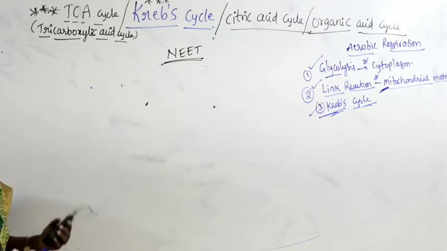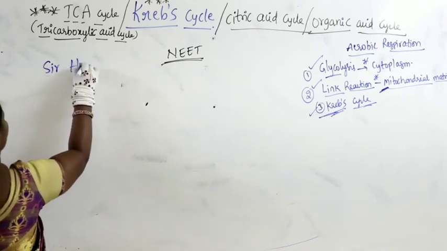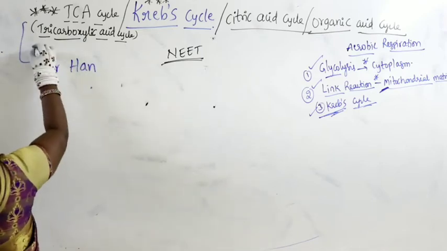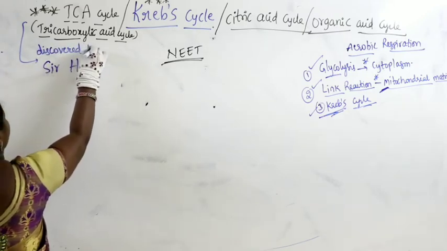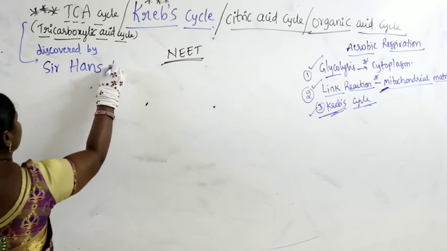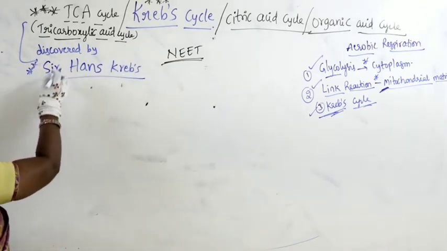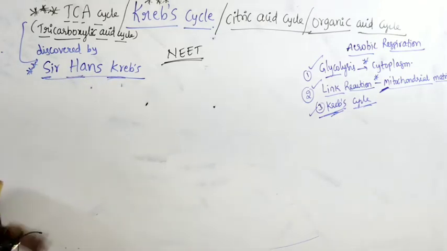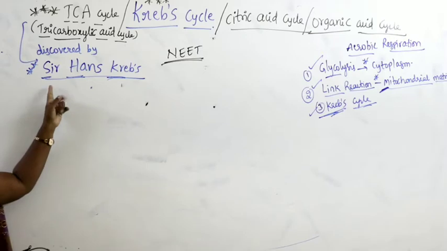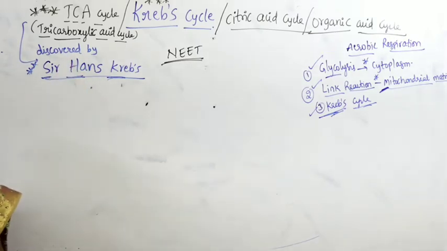So here the scientist's name is Sir Hans Krebs. This was studied by the scientist Sir Hans Krebs. That's why it's also called the Krebs cycle.